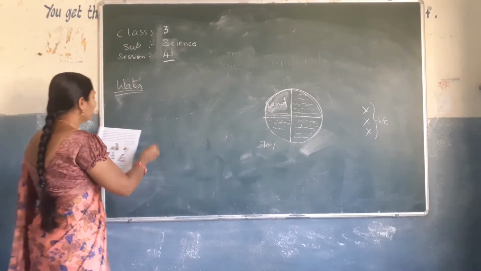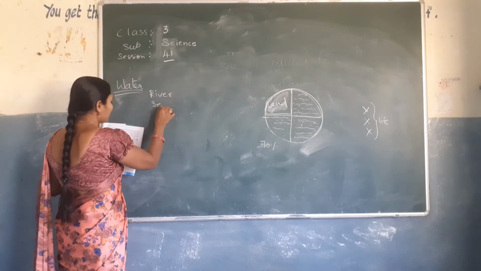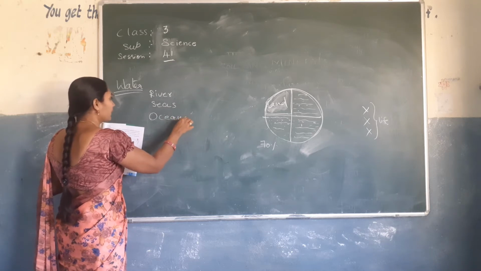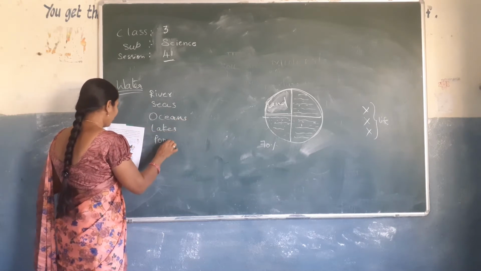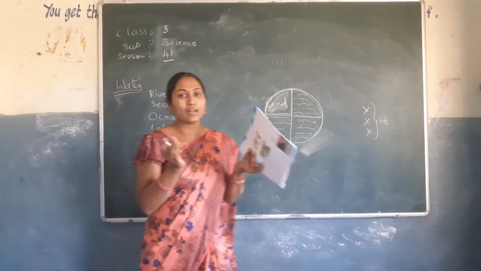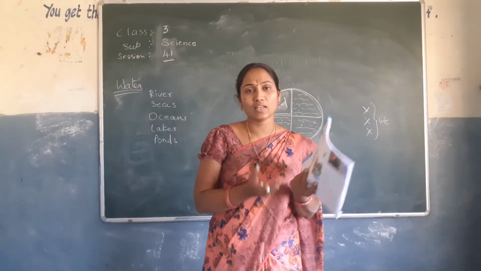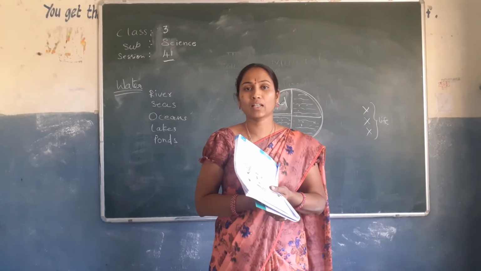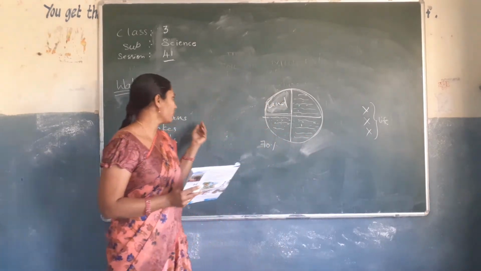It is in the rivers, seas, oceans, lakes, ponds. Okay, చిన్న చిన్న గుంటల్లో ఉంటాయి, ఊరి చెరువులో ఉంటుంది, సముద్రంలో ఉంటాయి కదా. So all these contain water.